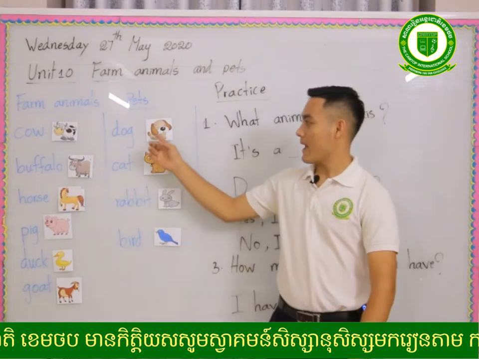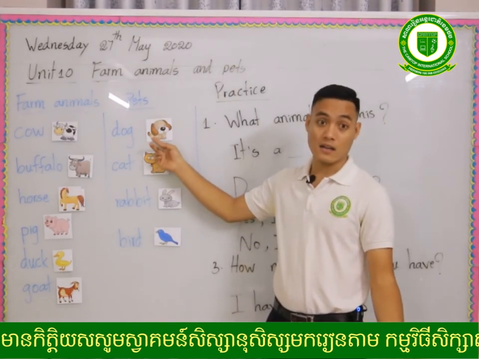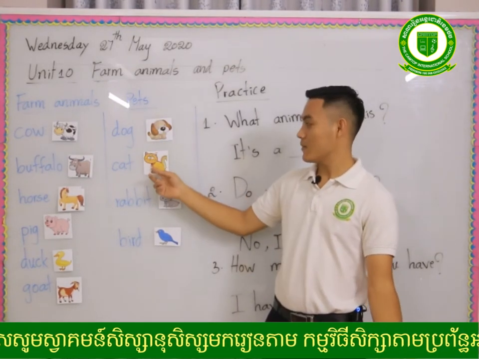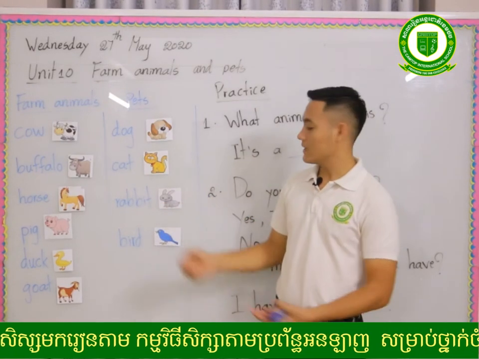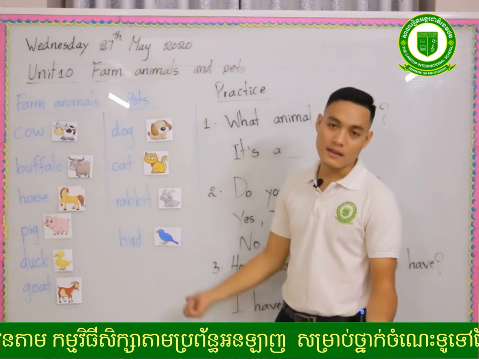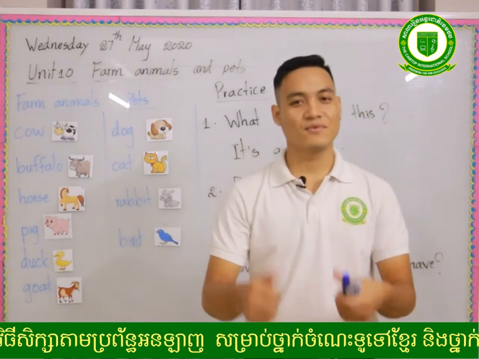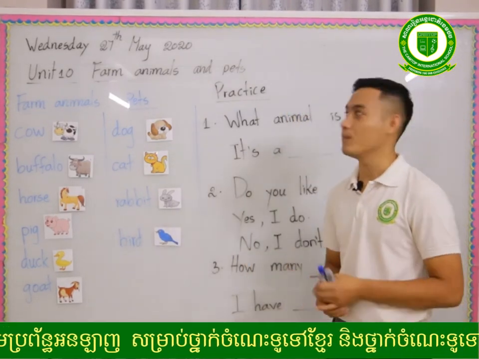Okay, one more, we're going to review the pets. So what pet is this? Dog. Yeah, dog. This one is cat. This one is rabbit. This one is bird. Okay, that's great. You really read at home.